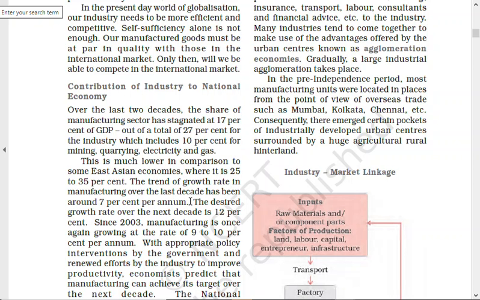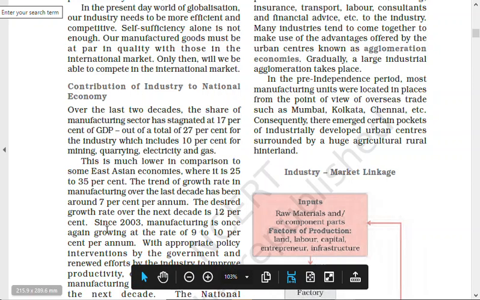This is how we have to grow, so that we can keep pace with the growing population, with the growing demand, with the growing purchasing power of the people, all these things. Since 2003, manufacturing is once again growing at the rate of 9 to 10% per annum.